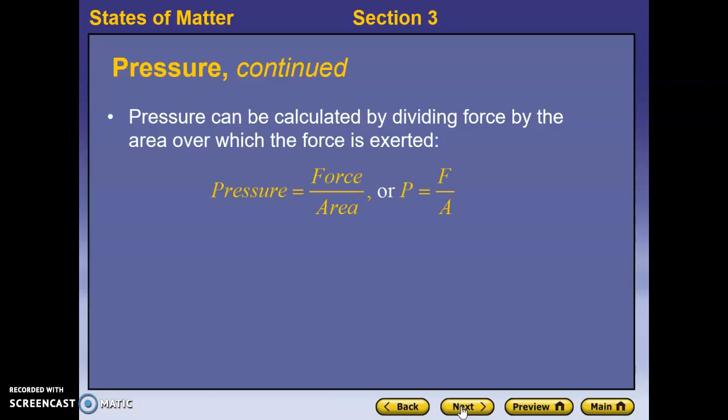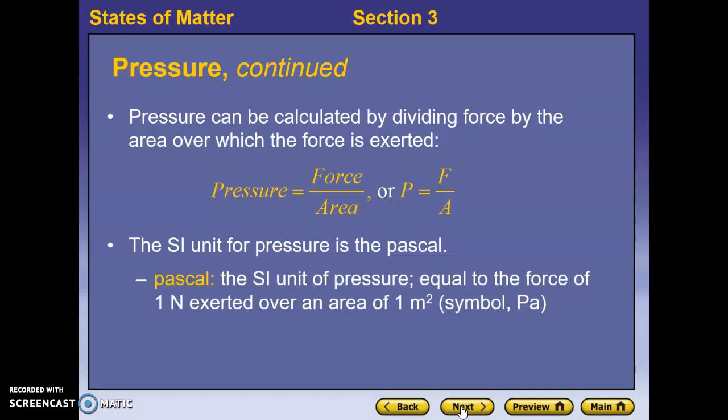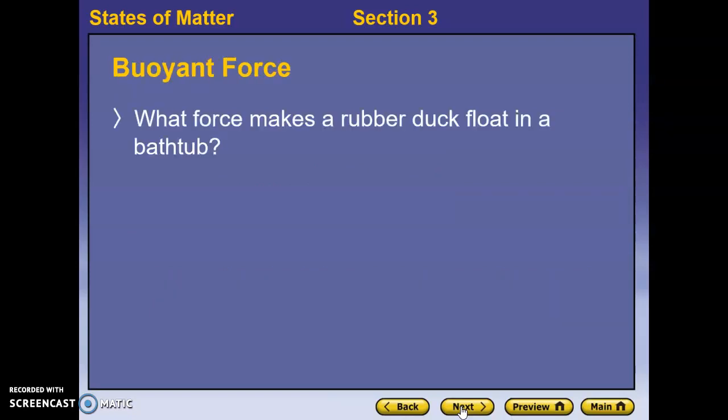So we end up with an equation, P is equal to F over A. If we need that to be in triangle form, our F is on the top and P times A is on the bottom. The SI unit for measuring pressure is the Pascal. Technically, it is newtons per square meter, but in order to honor Blaise Pascal, who worked with gases, they gave it its own unit called the Pascal. We symbolize that with a Pa. So force then is measured in newtons and area is measured in square meters.